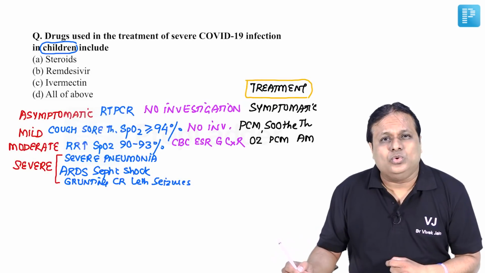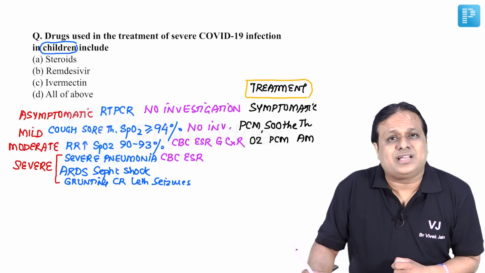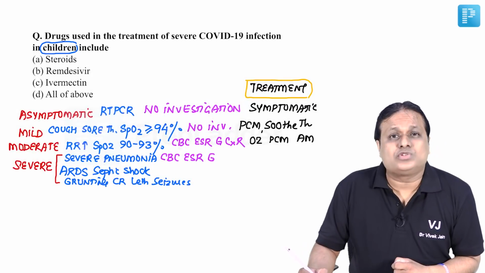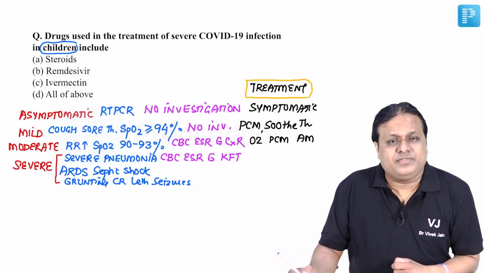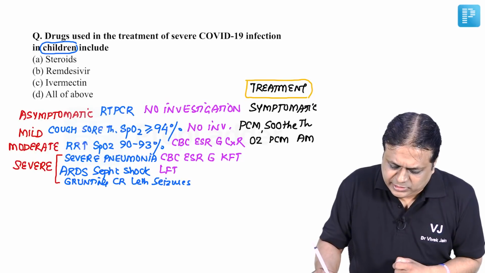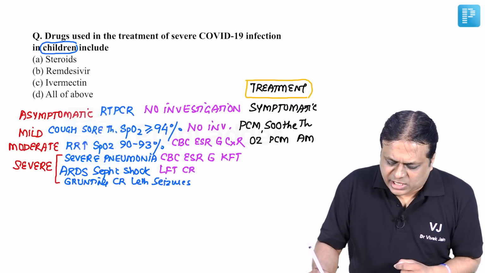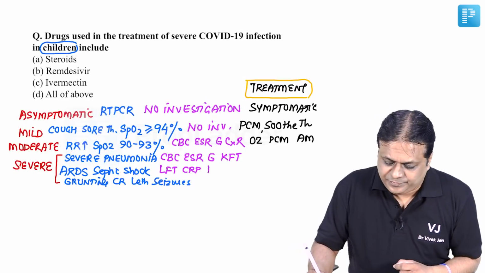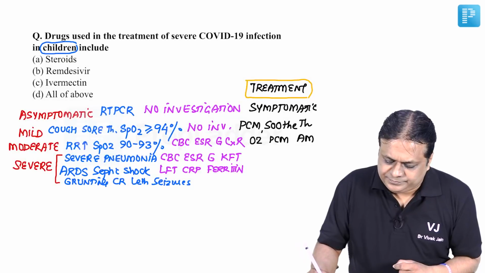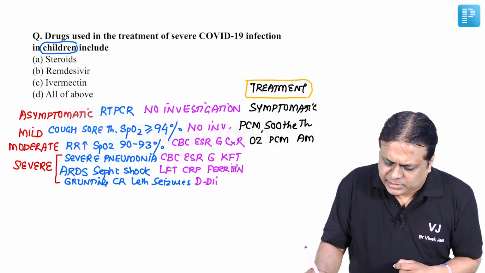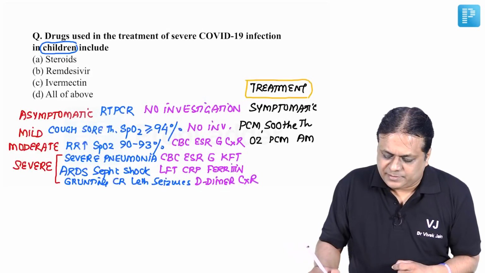We will like to do a complete blood count, ESR, glucose level, along with that KFT, kidney function test, LFT, liver function test, and also do CRP, C-reactive protein levels, ferritin levels, serum ferritin levels, D-dimer levels, and also do chest X-ray.